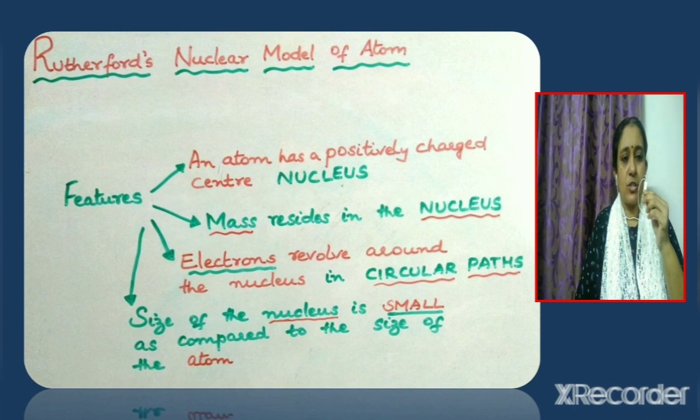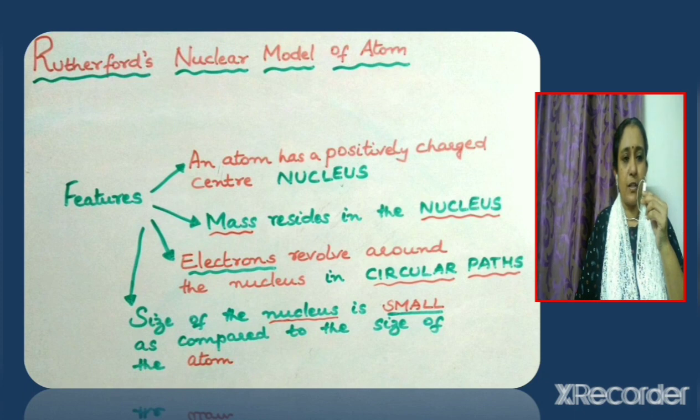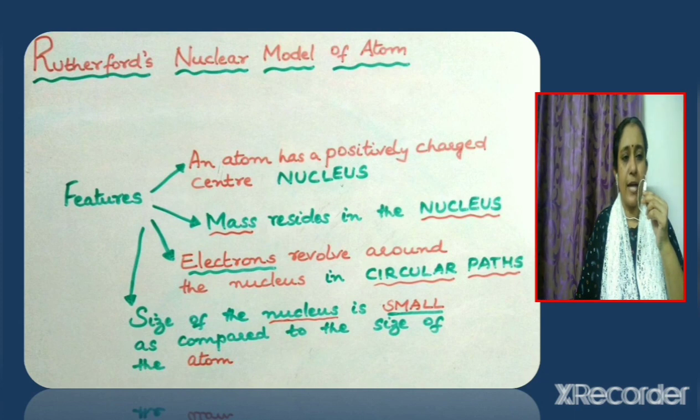What is the next feature? Electrons revolve around the nucleus in circular paths. So that is another feature of Rutherford's nuclear model of atom. Now coming to the next feature, size of the nucleus is small compared to the size of the atom.